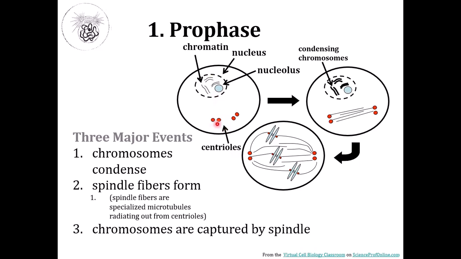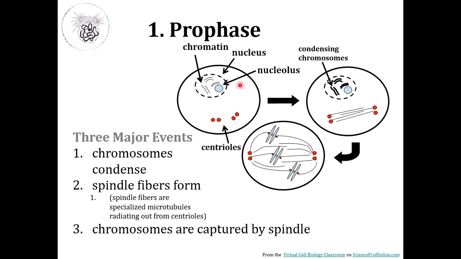Spindle fibers are formed by these centrioles. Centrioles are organelles that are generally around the nucleus, and they are very important for spindle fibers. The spindle fibers are the ones aligning the chromosomes. They attach the chromosomes, because remember, chromosomes are free. During prophase, there is disintegration of the nucleus, so your chromosomes are basically free in the cytoplasm. These centrioles produce the spindle fibers, which are the ones that hold them in order.